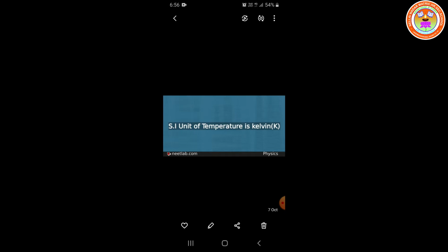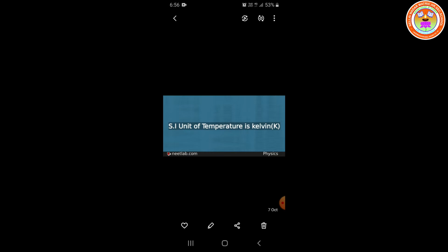So what is the SI unit of temperature? It is Kelvin. But we have two more units for measuring temperature, such as Celsius and Fahrenheit. Celsius is also called centigrade. Have you understood about the temperature?